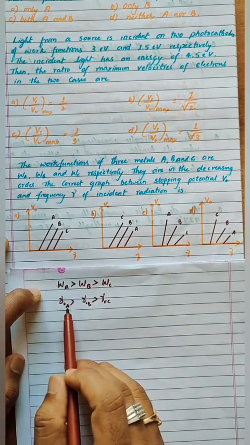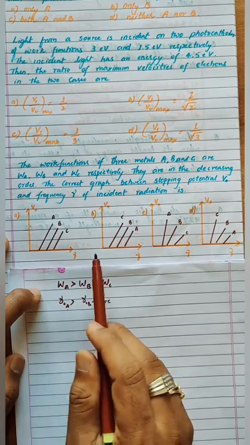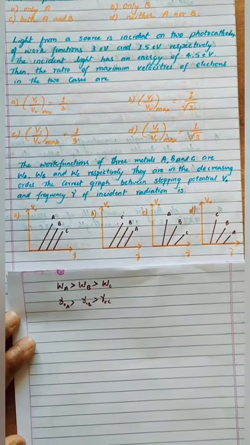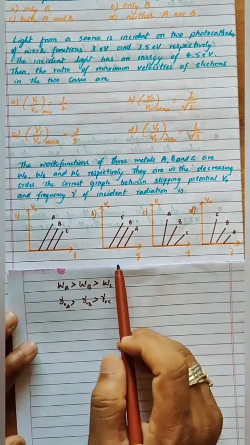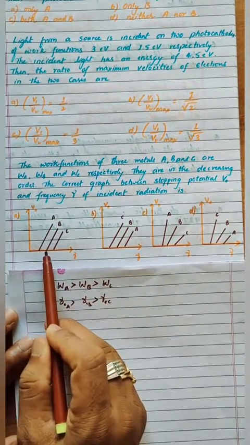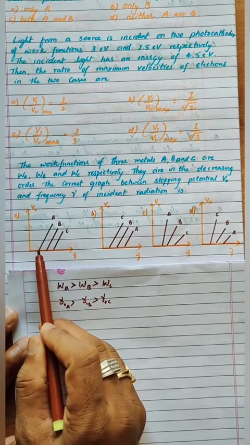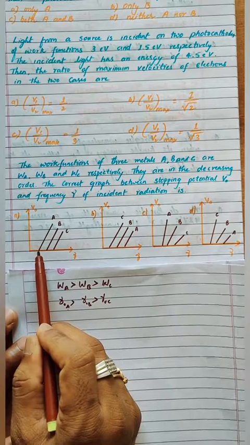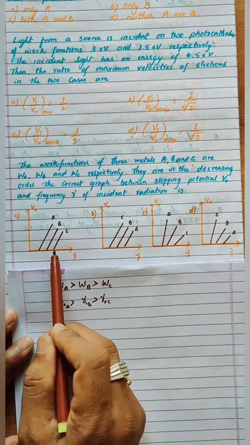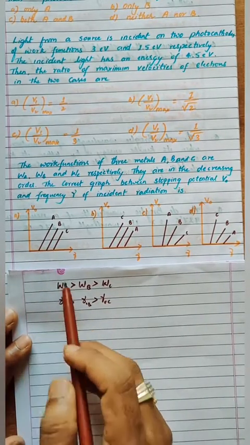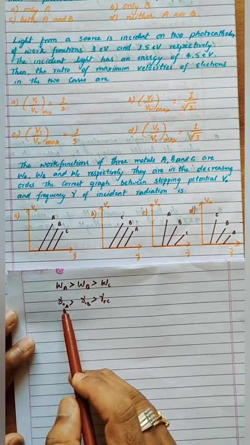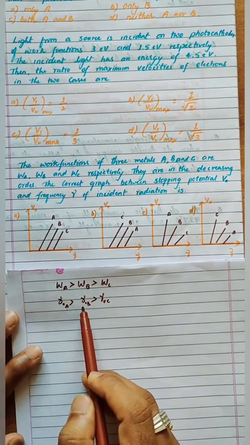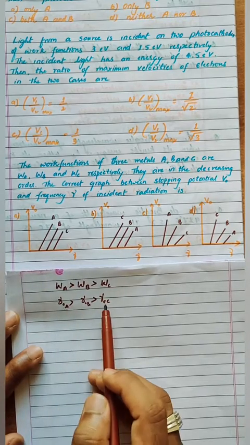This is greater, it means the stopping potential required should be greater or less. Here A is assigned for less frequency but C is assigned for more frequency, but actually the frequency of A is more and B is quite lesser than this, compared to C.